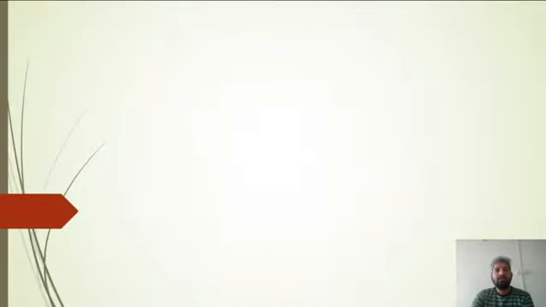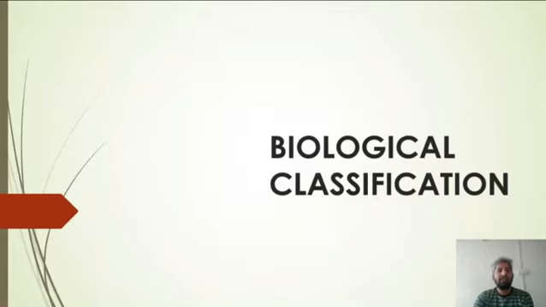Good morning, students. So, yesterday we started with the second chapter, that is biological classification. Here in this chapter, we talked about what were the scientific attempts to organize the organisms into groups, to arrange the organisms into groups. So, we talked about the efforts or attempts which were made by Aristotle.